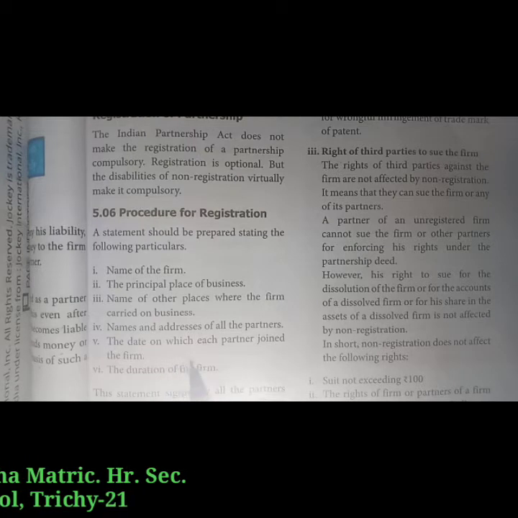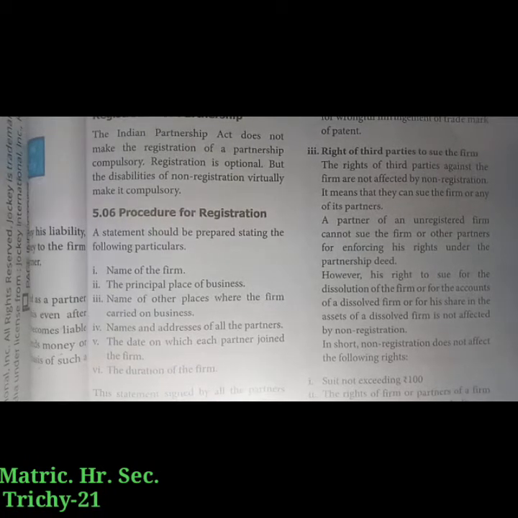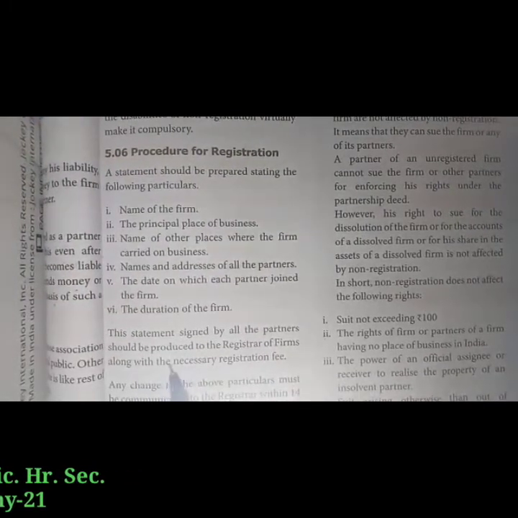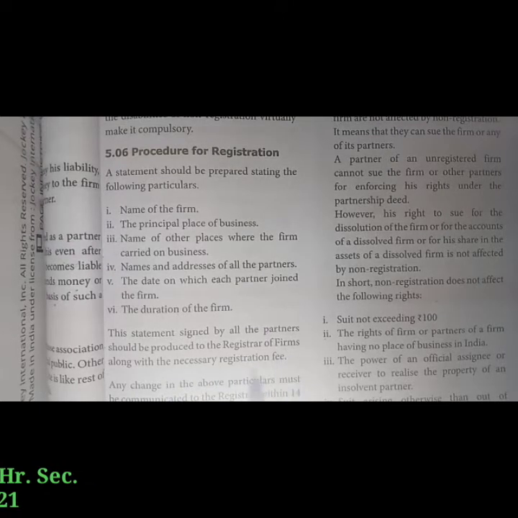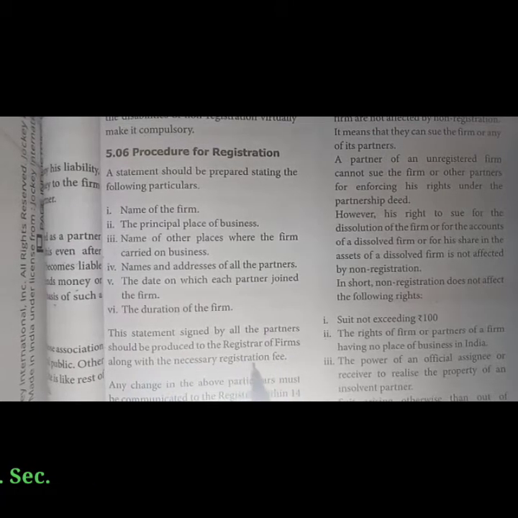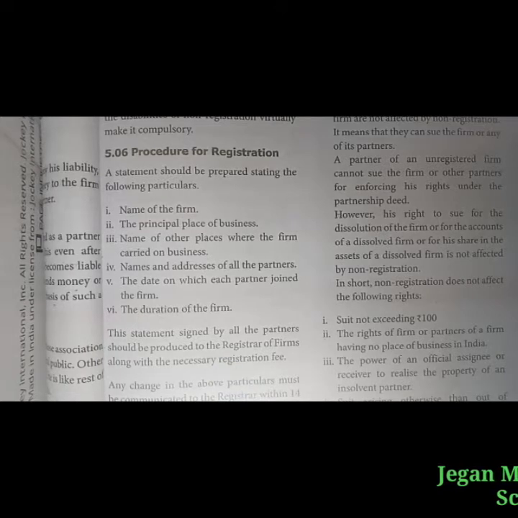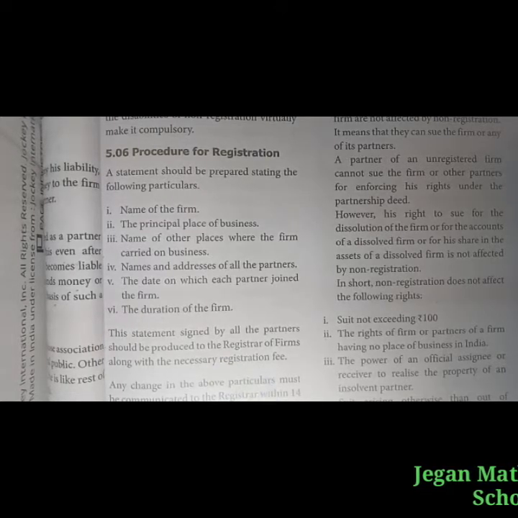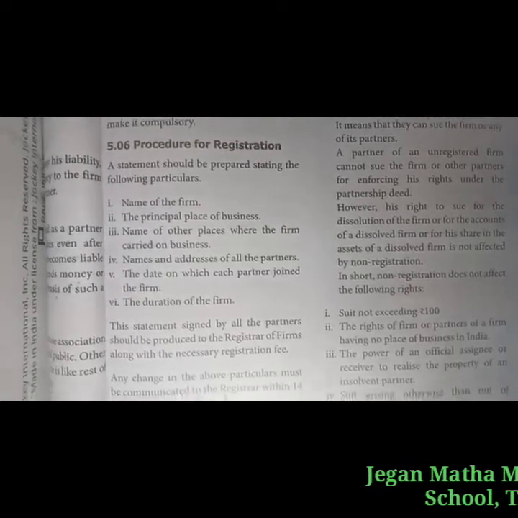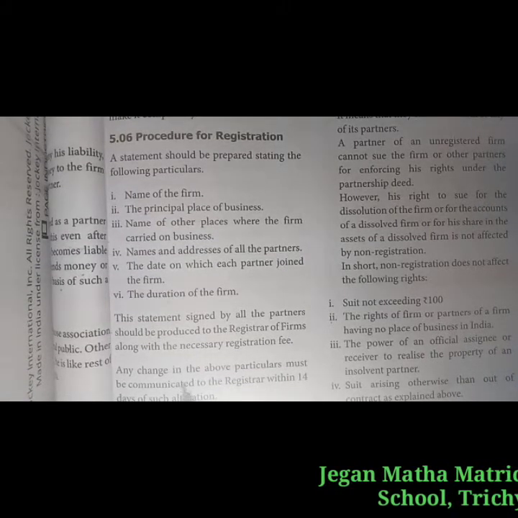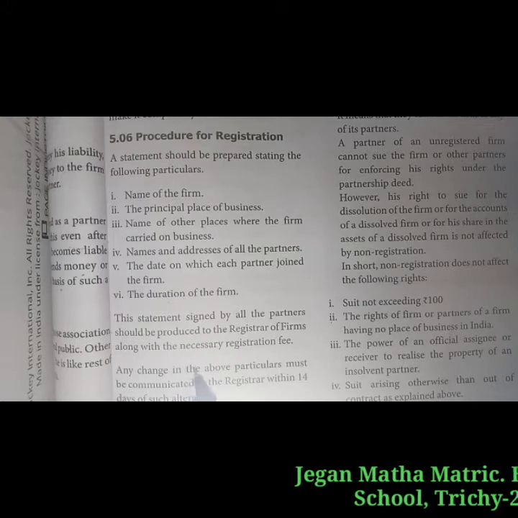It has to be signed by all the partners. This statement, signed by all the partners, should be produced to the registrar of firms along with the necessary registration fees. It should be submitted to the registrar's office, and they have to pay the registration fees. Any changes in the above particulars must be communicated to the registrar within 14 days of such alteration. So if there are any changes in the details, it has to be done within 14 days.